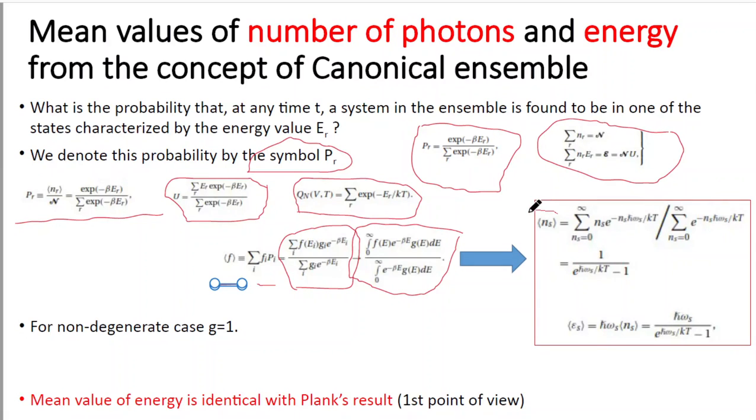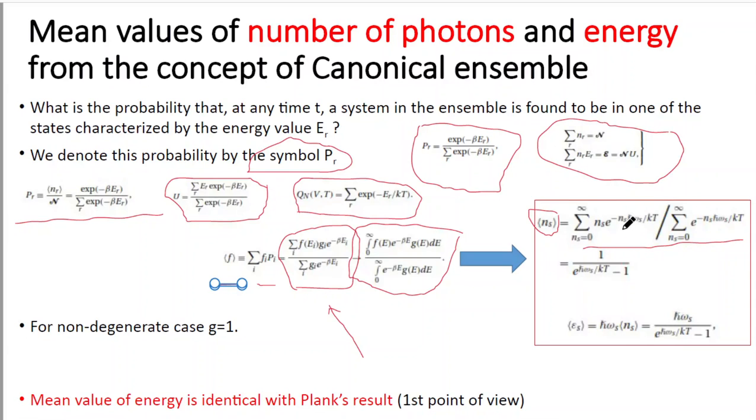For example, this is the mean value of the number of particles. At first we will calculate the mean value of the number of particles, then we will calculate the mean value of the energy. To calculate the mean value of the number of particles, we will use this particular formula, the summation formula. You see here that in the numerator we have written n_s into e to the power minus beta epsilon, but we know that beta is equal to 1 by kT.